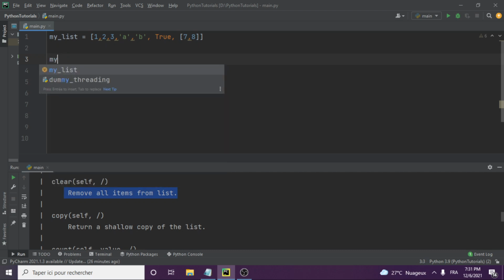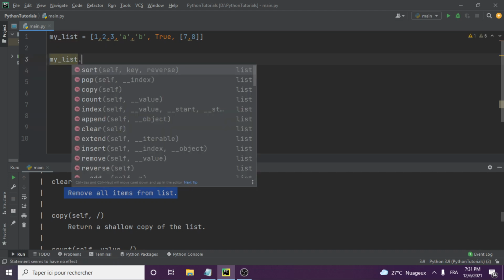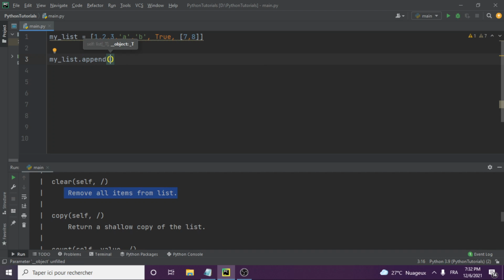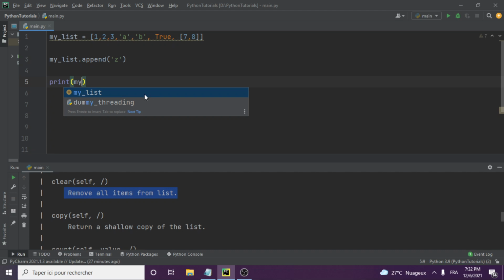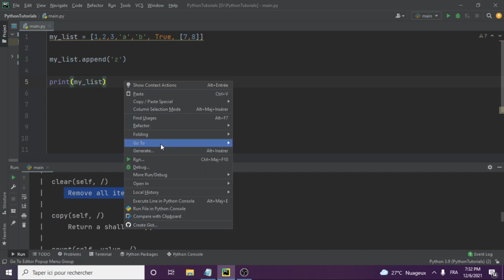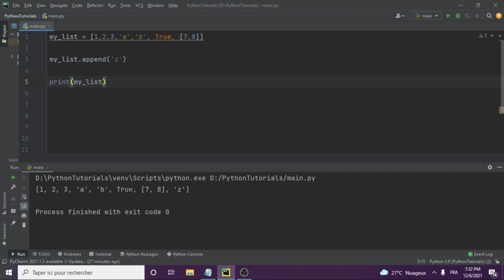So it's good to know about my list dot append. I'm just going to click here, my list dot append. So let's say we want to append something like, let's just say Z, for example. Then we print my list. So let's see what that gives us. Now let's right click here and run. So you see my list now has Z at the end. So append is like you add at the end. At times you'll be using this, especially when you're using for loops in future. Append, append, append. No problem with that. So let's move on now.